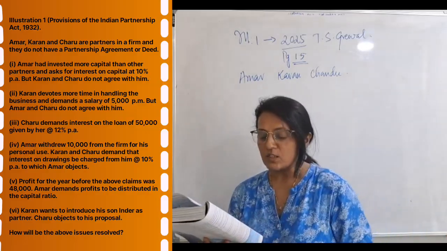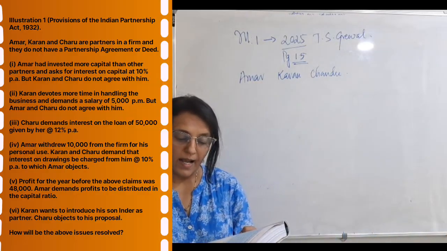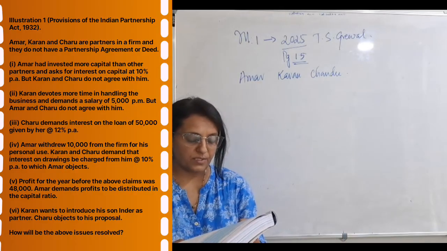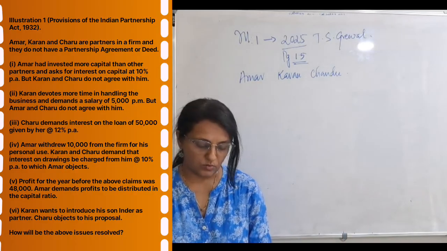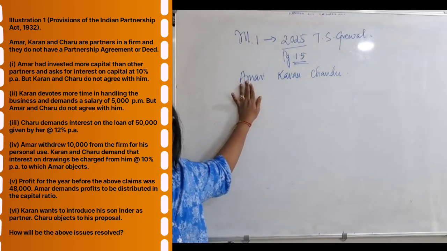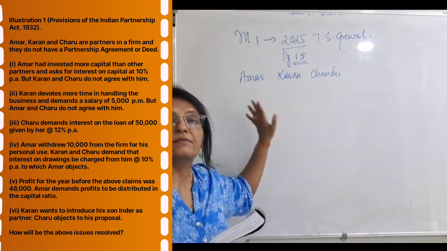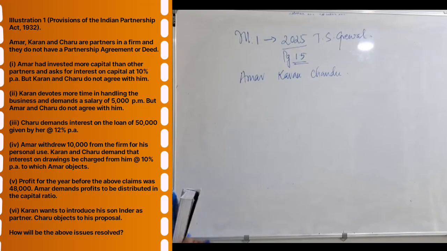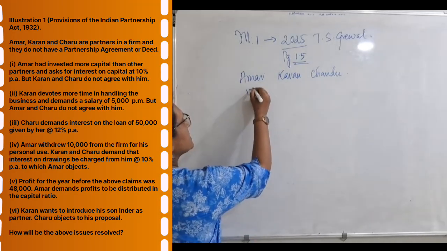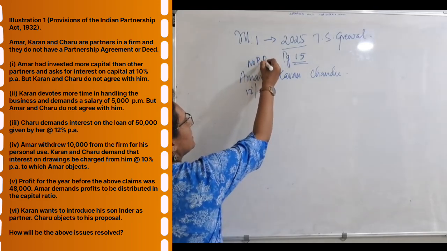First one is, Amar has invested more capital than other partners and asks for interest on capital at 12% per annum. But Karan and Chandu do not agree. What Amar is saying, I have given so much capital, more than you. I need interest of 12%. Whereas there is no partnership deed.